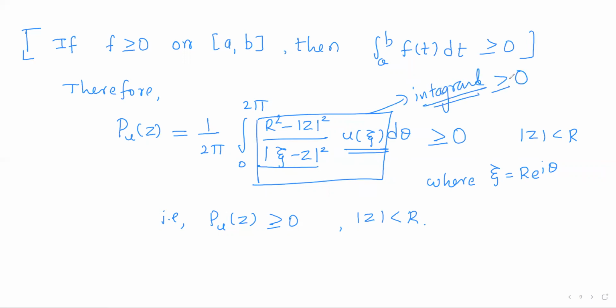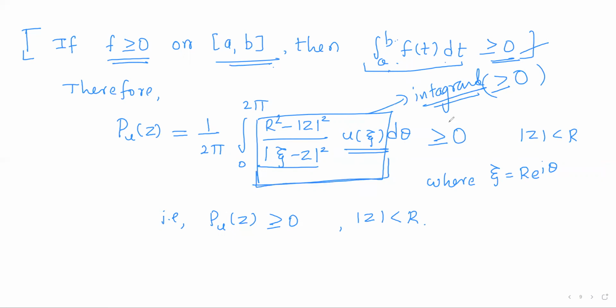So now the integrand is non-negative. And whenever the integrand is non-negative, the integral will also be non-negative. It is a property of a real integral. Whenever some function f is non-negative on some closed interval [a, b], then its integral over the closed interval [a, b] will also be non-negative.